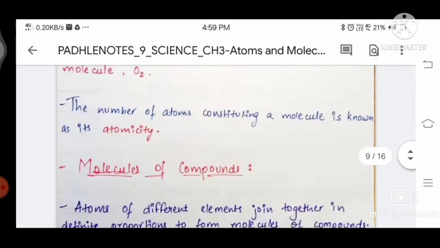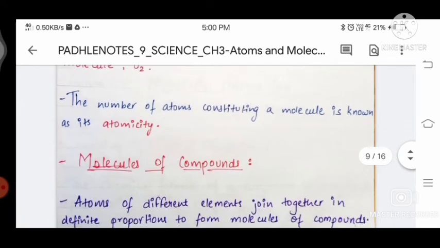Okay, so now we come to atomicity. The number of atoms constituting a molecule is known as its atomicity. So what is atomicity? Atomicity is the number of atoms which are constituting a molecule.